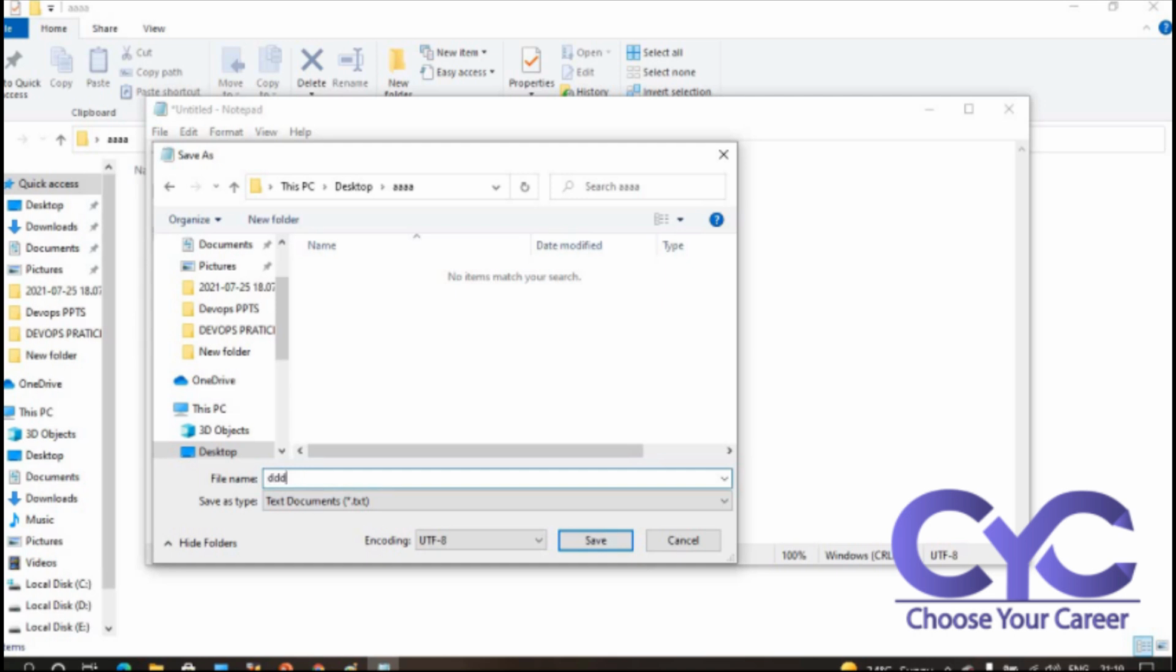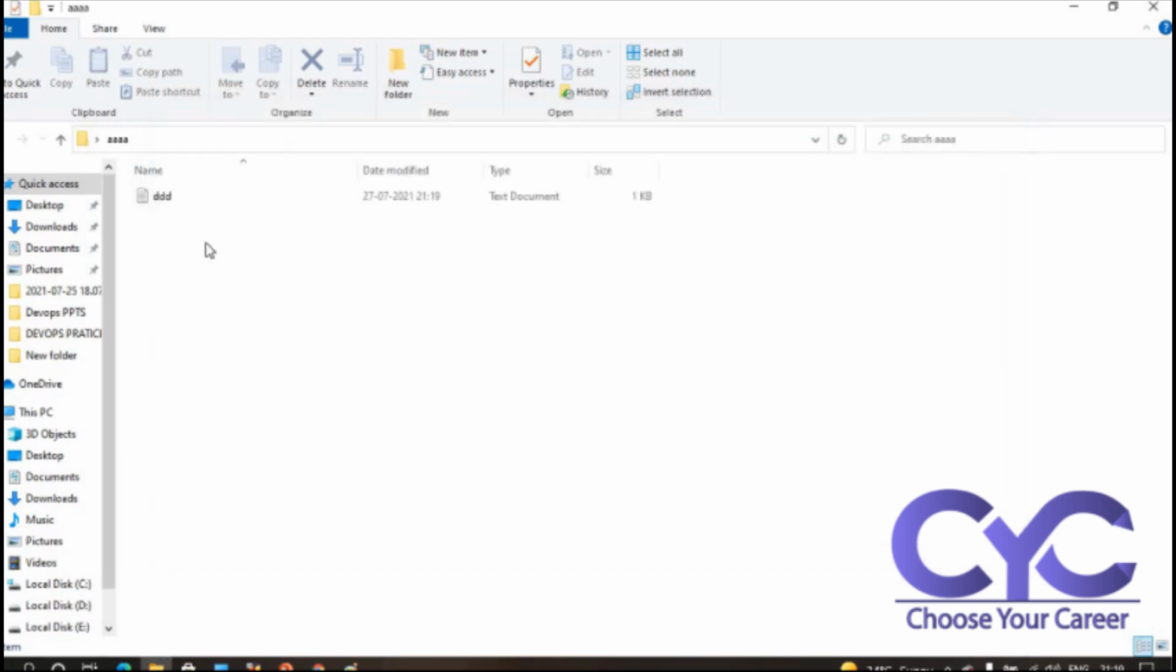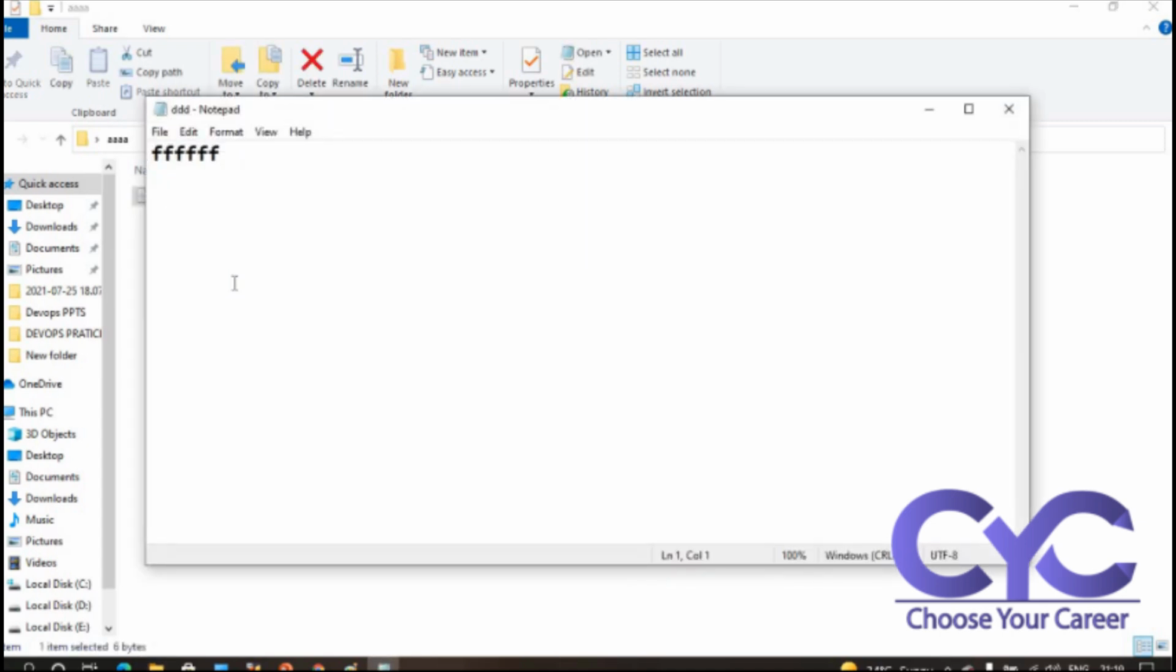Now my file will be saved. See here, my folder has been created in the same way. So here we are writing. See here, we are reading the permission, we are writing the permission, we are executing the permission. So this comes under Windows.